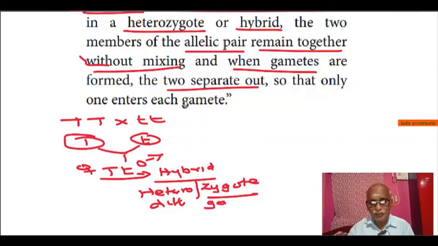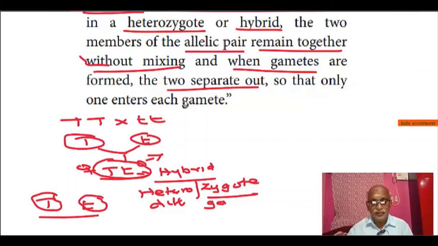When a heterozygote forms gametes, they separate out, and one enters into each gamete without influencing the other. Similarly, we can have the example of the dihybrid cross also.